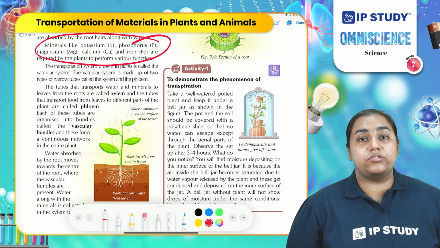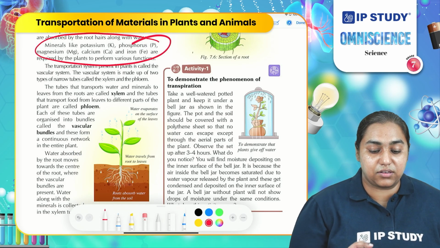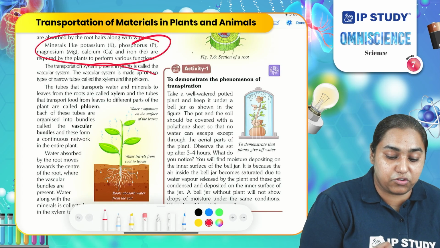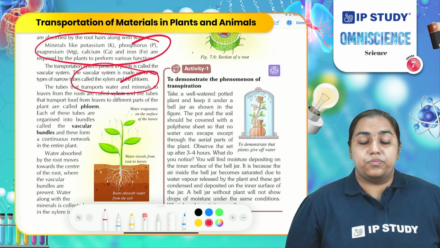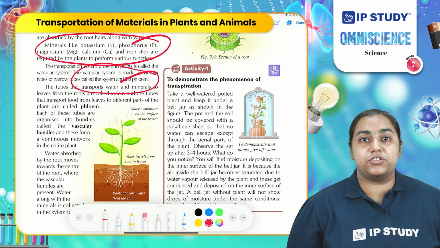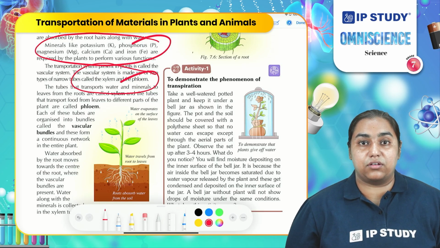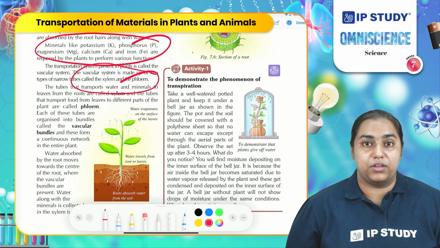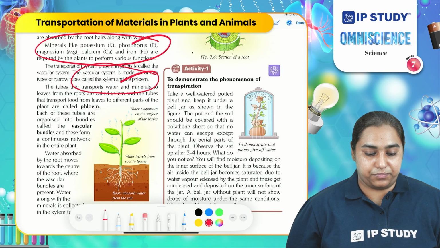So, how does transportation occur in trees or other plants? Transportation occurs through the vascular system which consists of two narrow tubes known as xylem and phloem. So, like human beings, there is a system present in plants also. That transportation system in human beings is known as the circulatory system. However, in plants it is known as the vascular system. Why? Because it consists of two vascular bundles known as xylem and phloem. Xylem and phloem both are tubes which allow the movement of material through them.